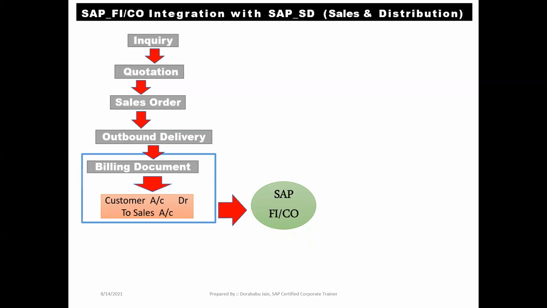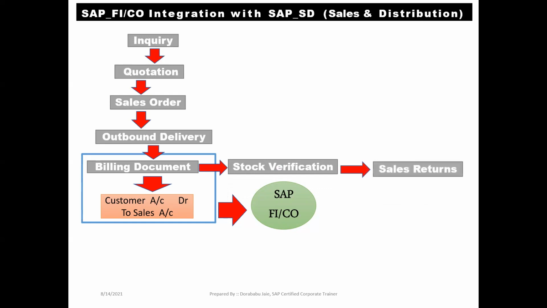Okay. Once the customer has taken the billing document, then the customer will go for the stock verification, whether they have received the right product or wrong product, and whether they have received good pieces or not. In case they have received the right product but it was damaged, then they will go for sales returns.